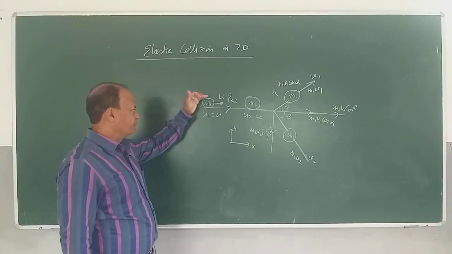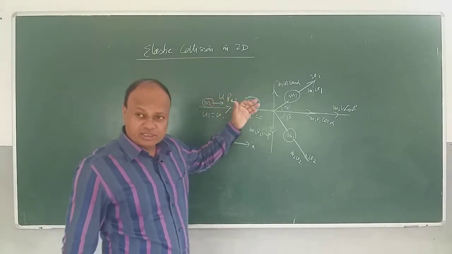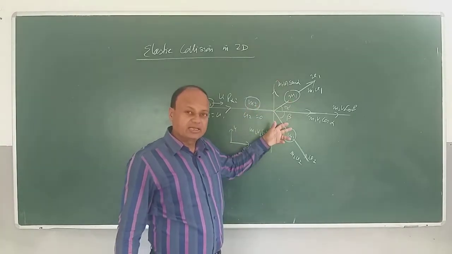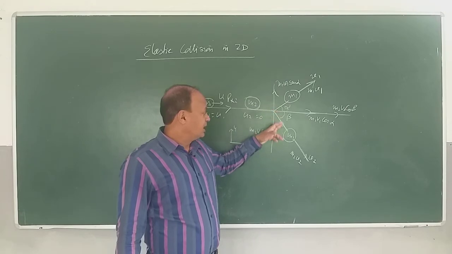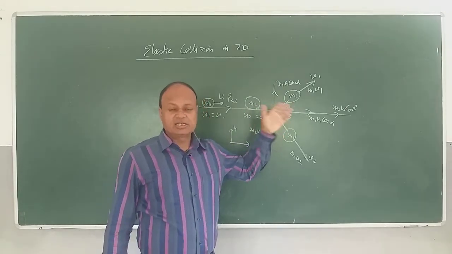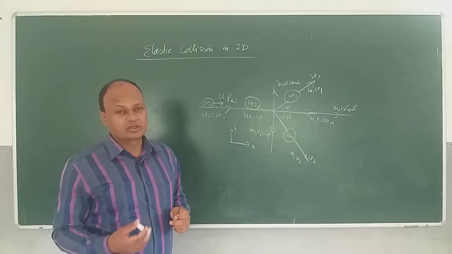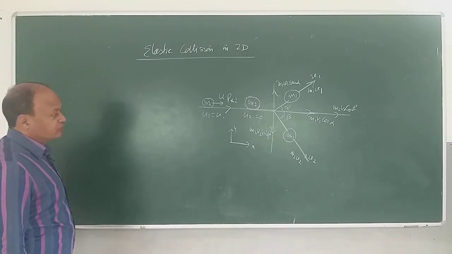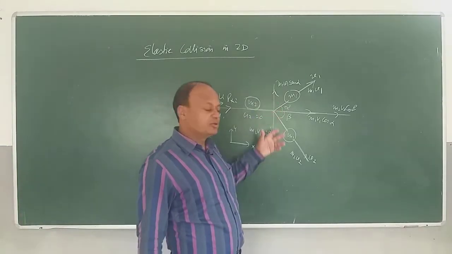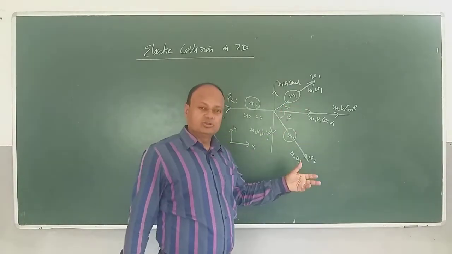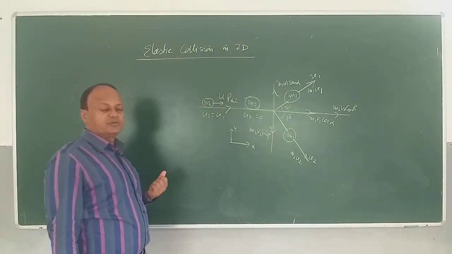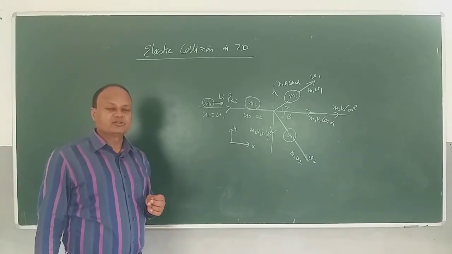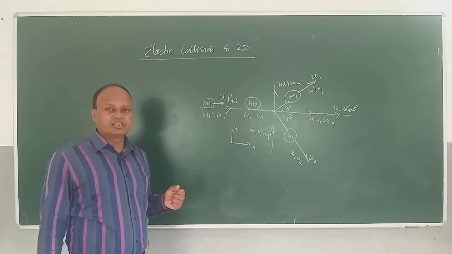Now the situation is very clear. m1 moving with velocity u collides with m2, which is stationary, and after colliding, m1 and m2 recoil at different angles. m1 is making angle alpha and m2 is making angle beta with the horizontal, right? And now our task is to calculate the velocities after collision. Okay, so alpha and beta are known to us. So we have only two variables, v1 and v2. So we need to calculate two variables, hence we require only two equations, and I can calculate both of these velocities by using conservation of momentum. I don't have to use energy conservation in this case, right?